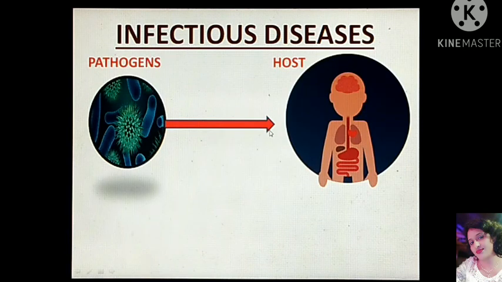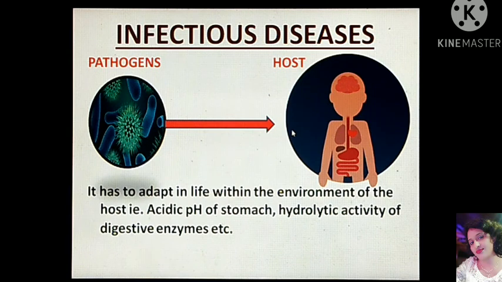Very important to note here that the pathogens or the organisms are foreign bodies that enter our body, right? So these pathogens that infect the host and try to survive within the body have to adapt to life within the environment of the host. For example, we have the acidic pH of the stomach, or there are several hydrolytic activities of various digestive enzymes that are present. So these organisms should be able to adapt in that environment and survive there.